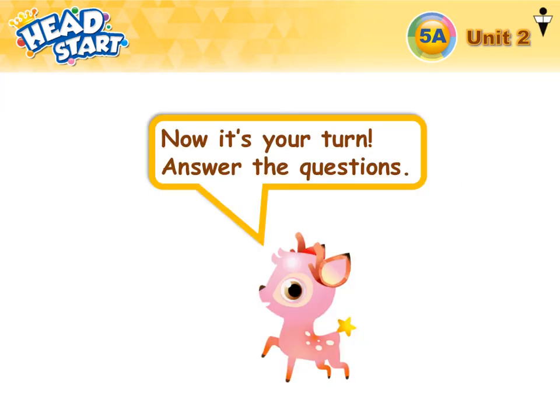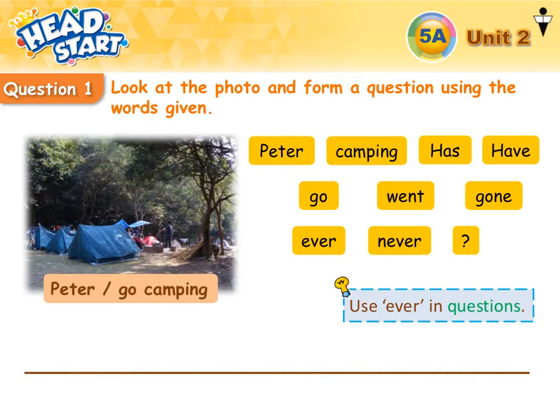Now it's your turn to answer the questions. Look at the photo and form a question using the words given. Peter, go camping. I want a question here. Look at the words provided: Peter, camping, has, have, go, went, gone, ever, never, question mark. Here is a tip: use ever in questions. So first of all, who are you talking about? Who is the subject?